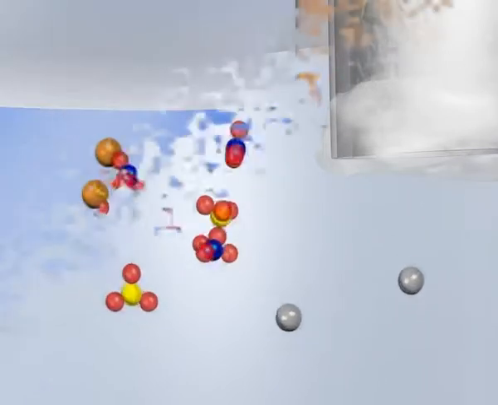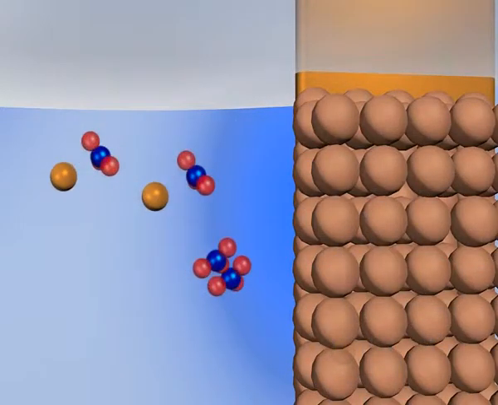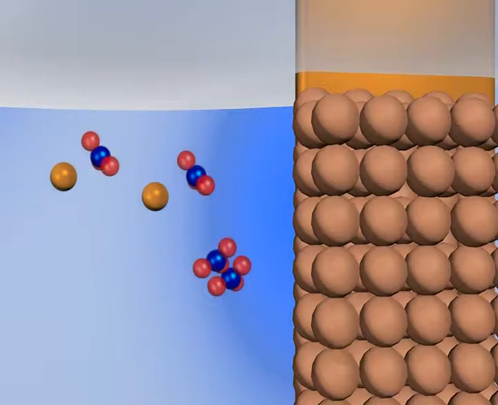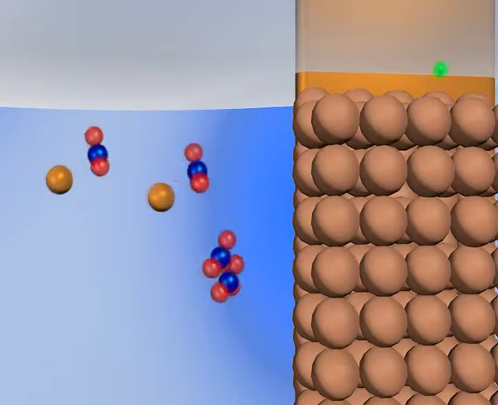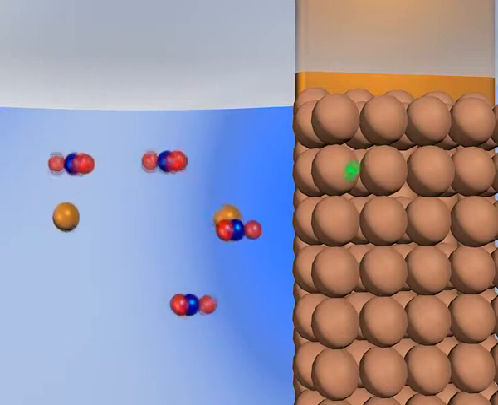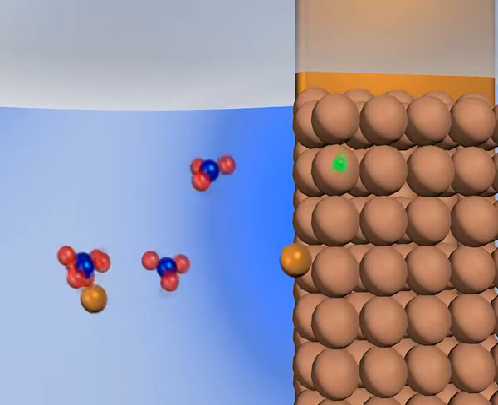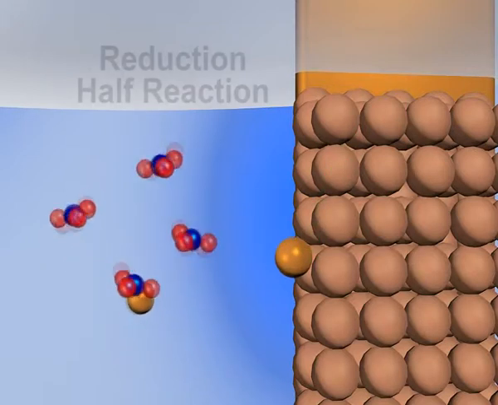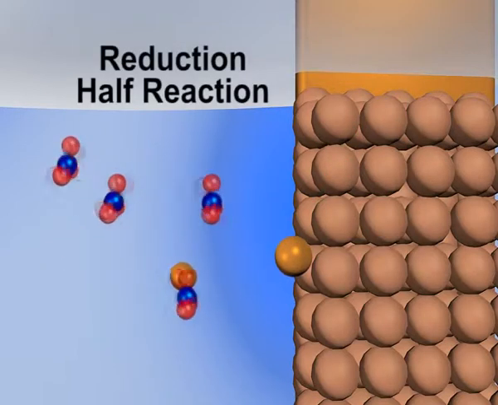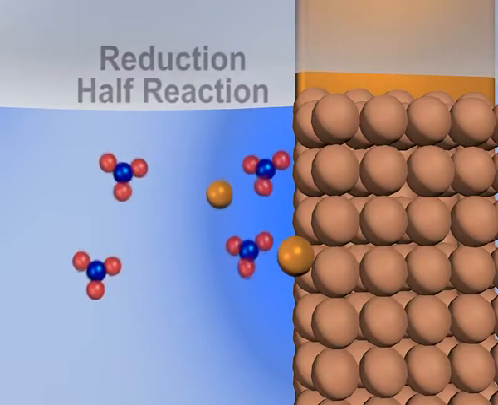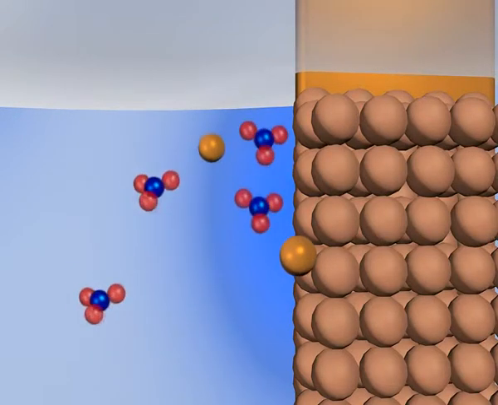Let us now have a look at the cathodic reaction. Copper ions and nitrate ions are present in the solution. That is, Cu2+ in the solution plus 2 electrons is in equilibrium with copper metal. That is the reduction half reaction. Cathode is positively charged. Reduction takes place at cathode.